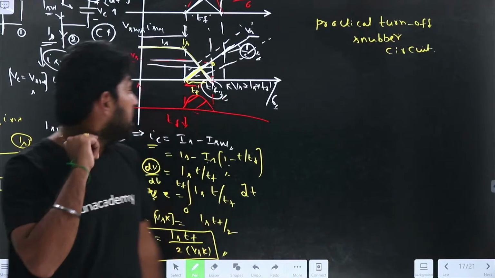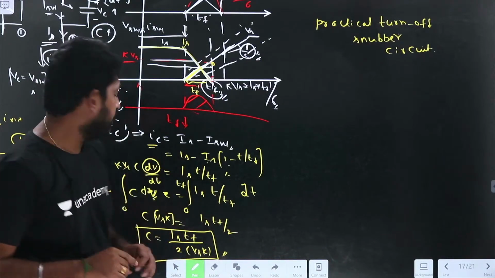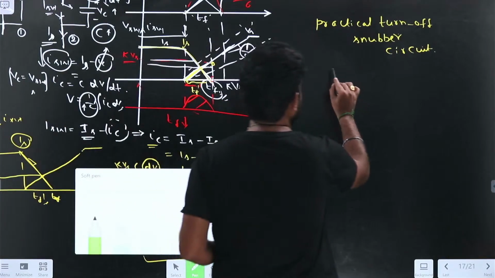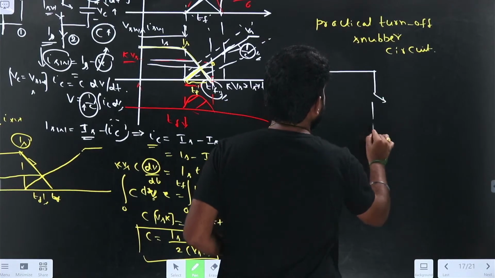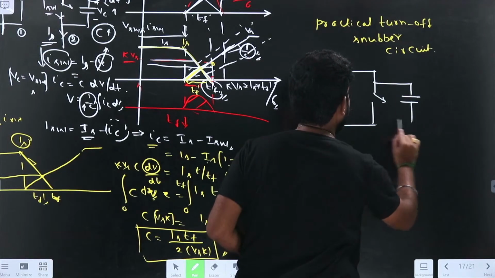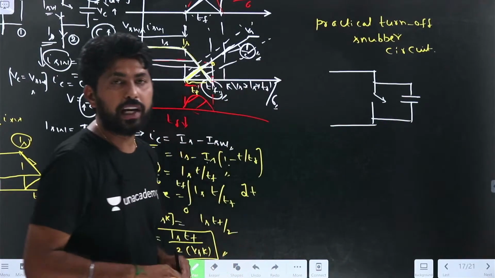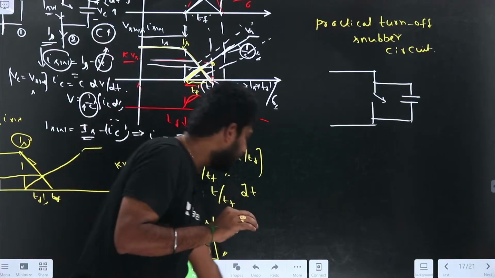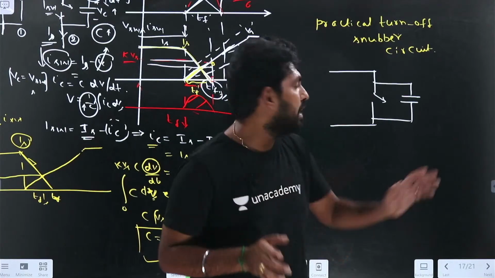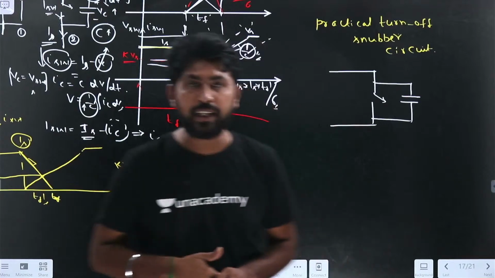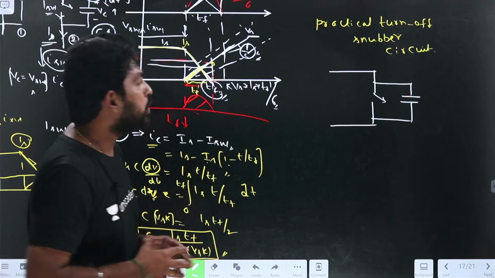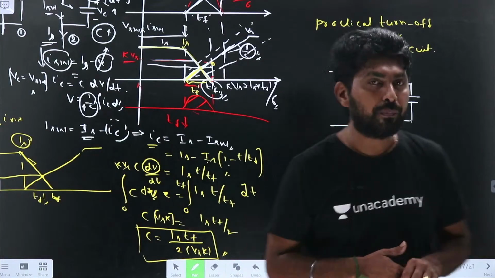If I take the practical turn-off snubber circuit, it will be like this. If I take the capacitance here, so what happens? Now, let us understand the practical turn-off snubber circuit. So this is the theoretical, that is the basic turn-off snubber circuit that we have derived. Is there any disadvantage in this? When it is going to the practical, what are the parameters we need to change? Try to understand.